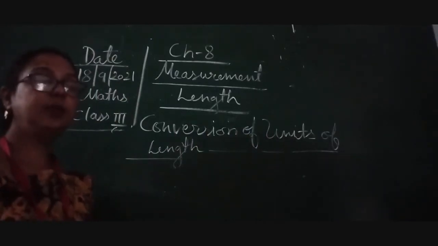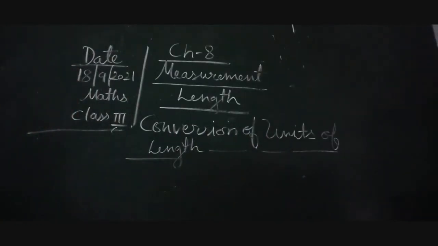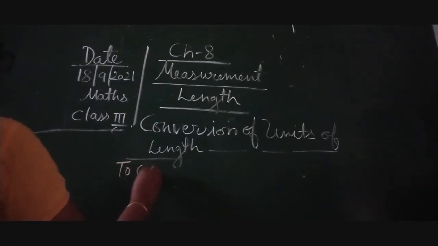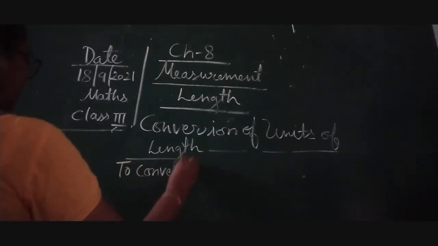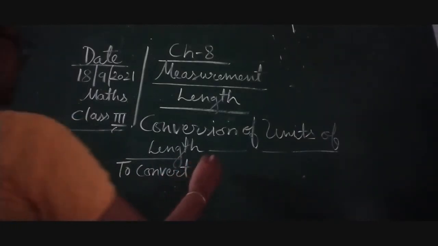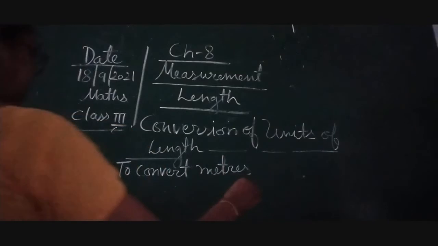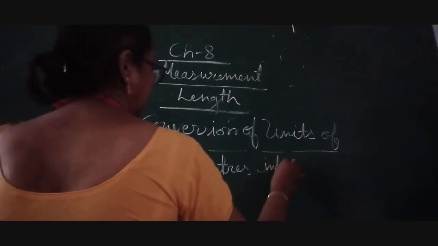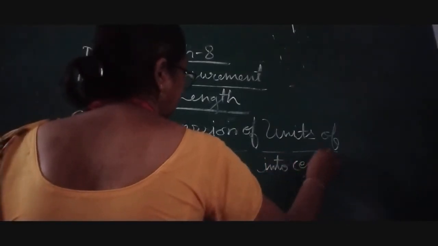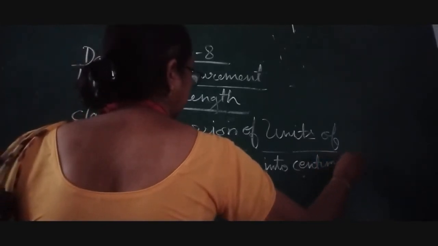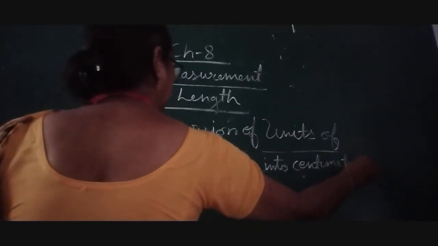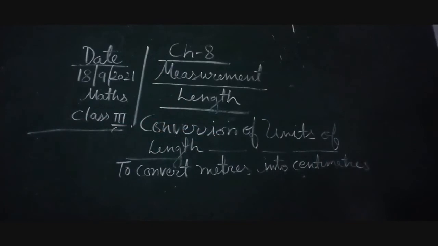So here children, you can see, to convert meters into centimeters, what we will do?